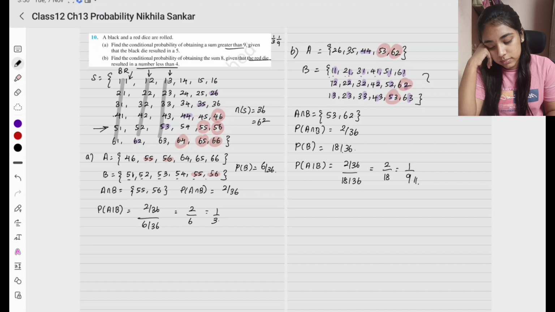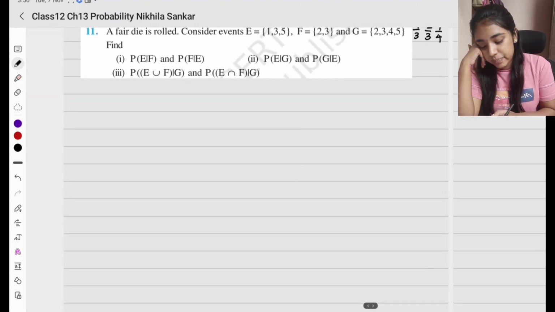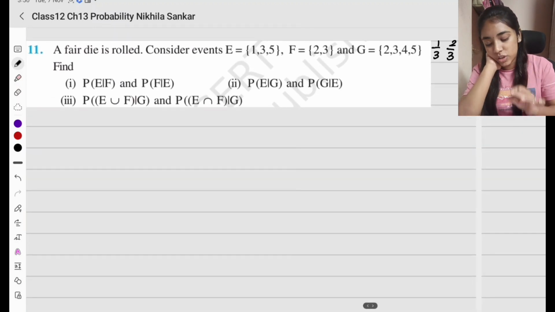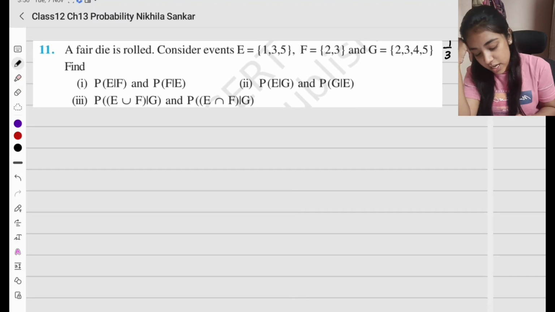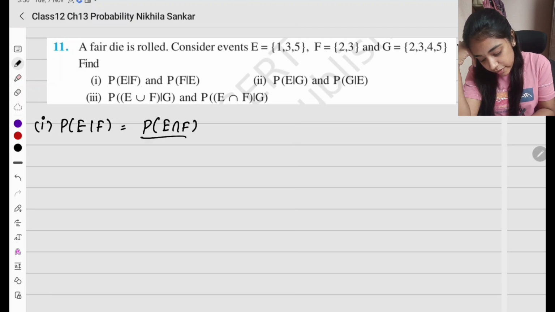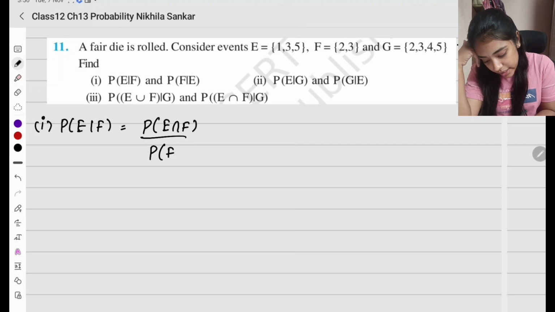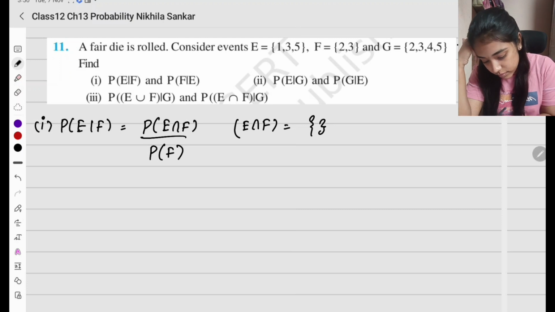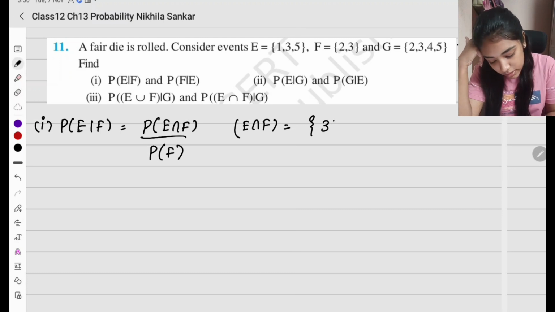Question number 11. A fair die is rolled. Consider the events E, F, G, they have given. We have to find everything given. Okay, so we'll just keep doing this. So first, P of E given F equals P of E intersection F divided by P of F. What is P of E intersection F? E intersection F is going to be, what are all the common elements? It is only the element 3. So the probability of this is going to be 1 divided by 6.